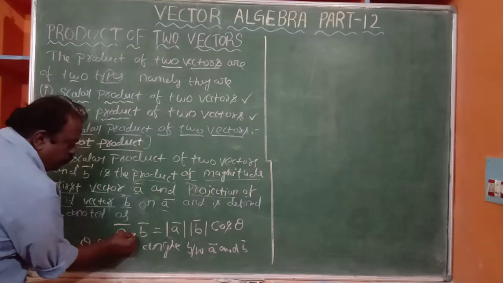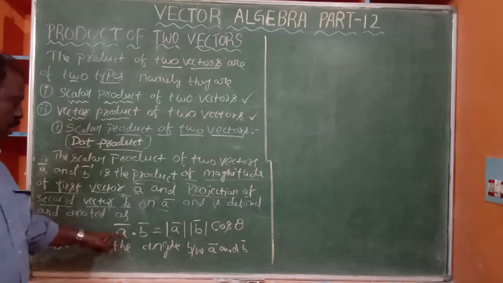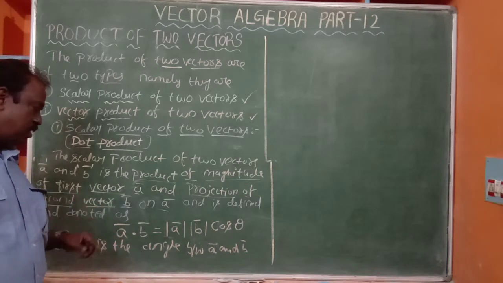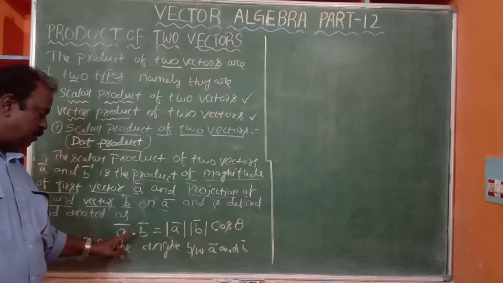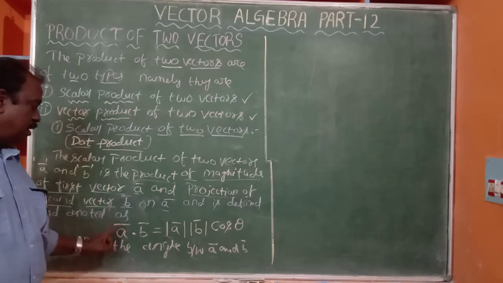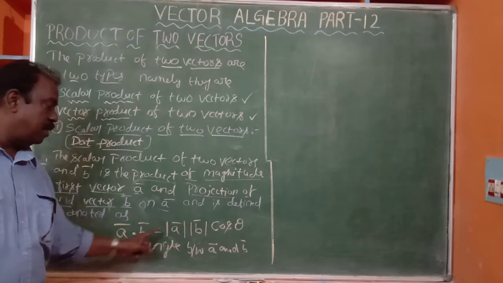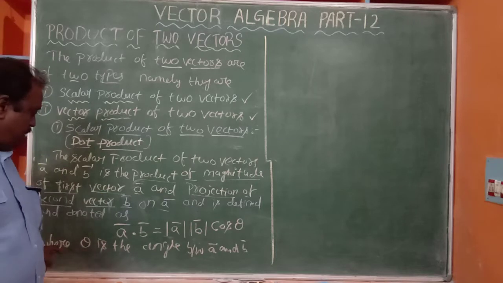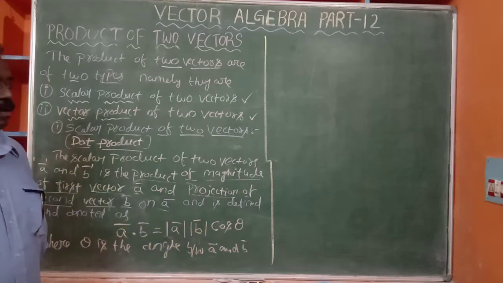Dot is a notation for multiplication. Dot, cross, brackets, everything. That is why it is called a dot product. a bar dot b bar is modulus of a bar, modulus of b bar, cos theta, where theta is the angle between a bar and b bar.